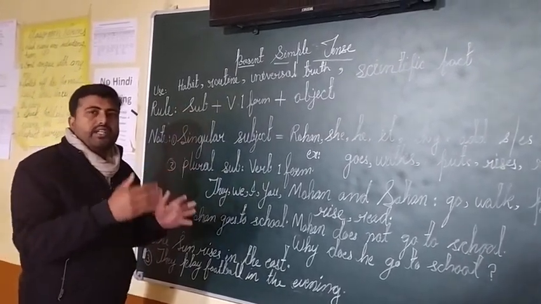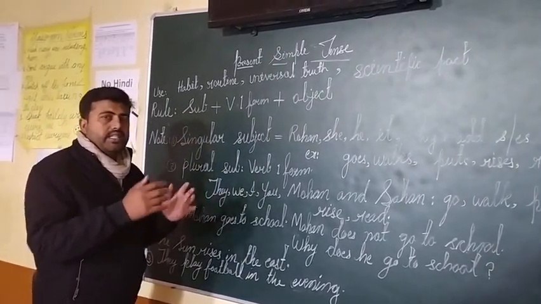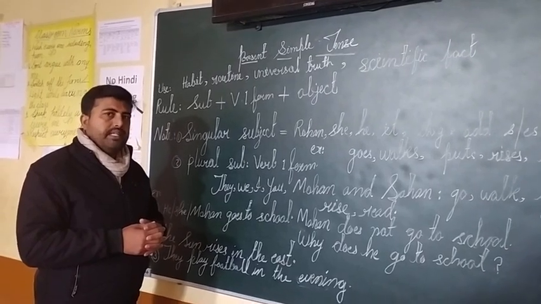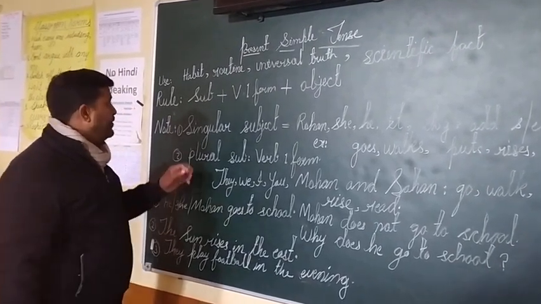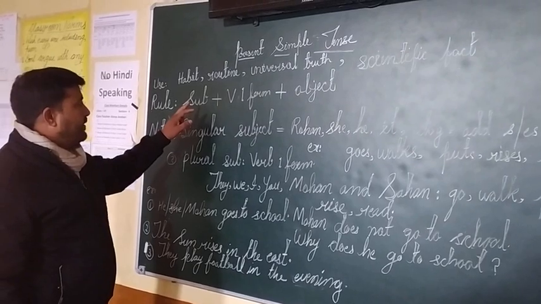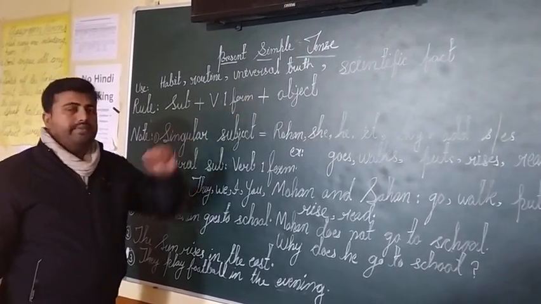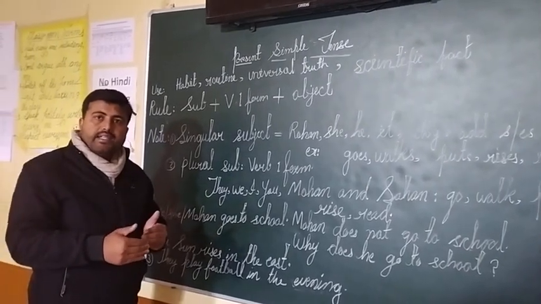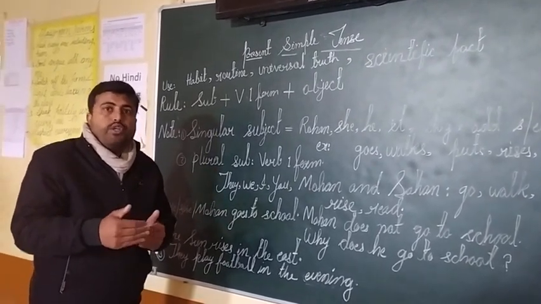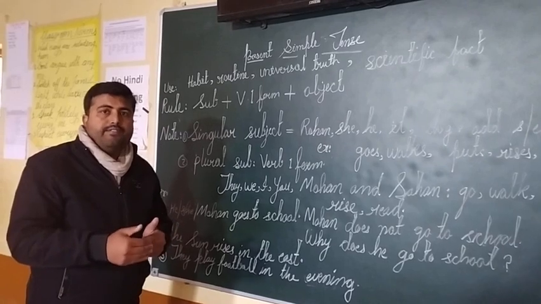What is the basic structure of present simple tense? You can say it is subject plus verb first form plus object. There are many forms of verbs, like first form, second form, third form.